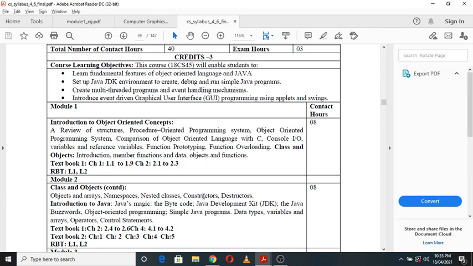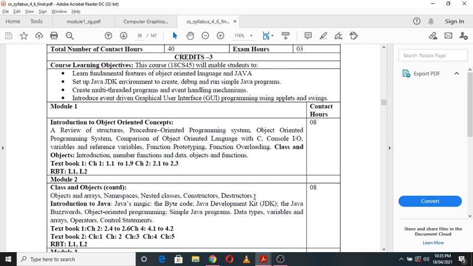Then next come the constructors. Constructors are again functions inside the class. So one feature of a constructor is that constructors have the same name as the class name. We can say that the class name and constructor name are the same. Similarly, the destructors. So constructors are used to construct, or to create objects and all, whereas the reverse of this is done by the destructors, right?